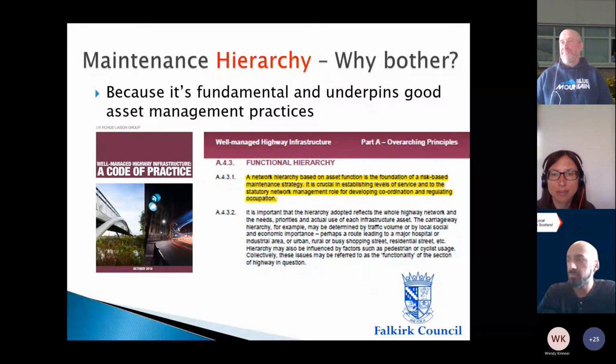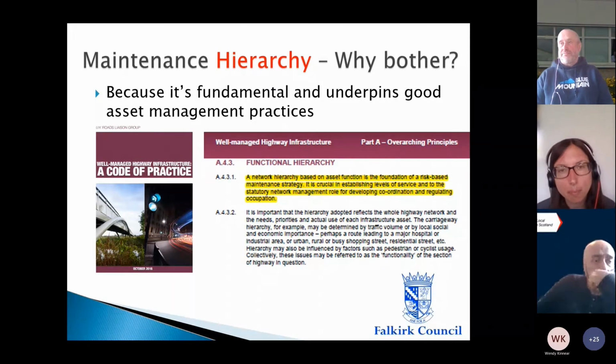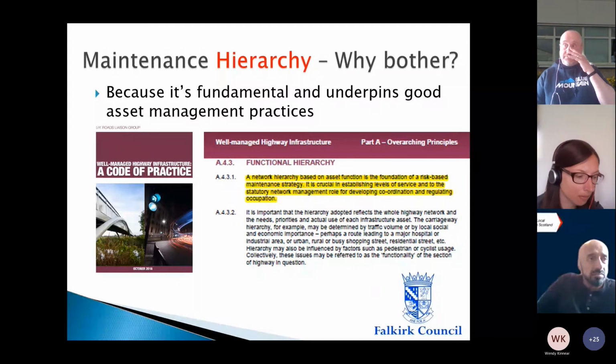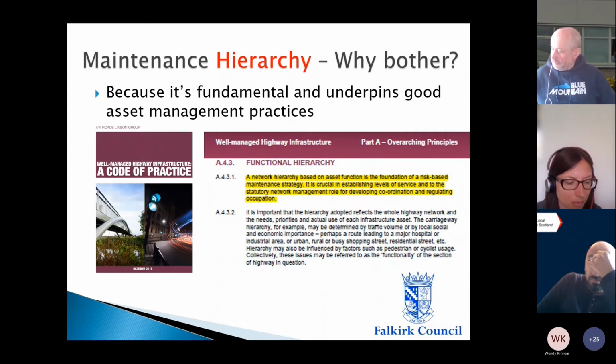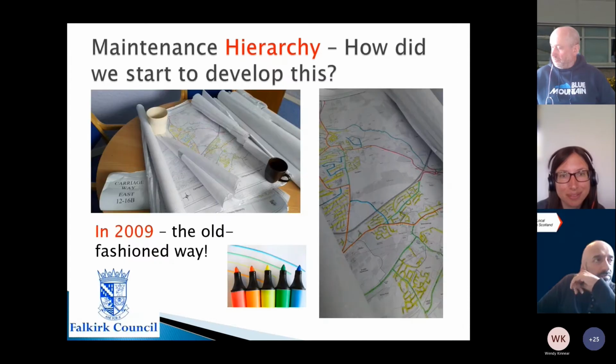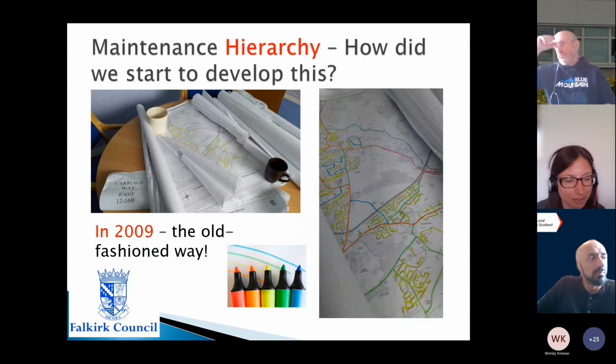So why bother actually doing anything with the gazetteer at all? One of the main recommendations within the well-managed highway infrastructure code of practice, which I'm sure many of you are familiar with, is developing a functional hierarchy. So in very simple terms, it says, if you don't have enough money, how do you know where to allocate the money to? And how we started going about this was, and I say we, this was prior to myself actually being a Falkirk Council employee in 2009.